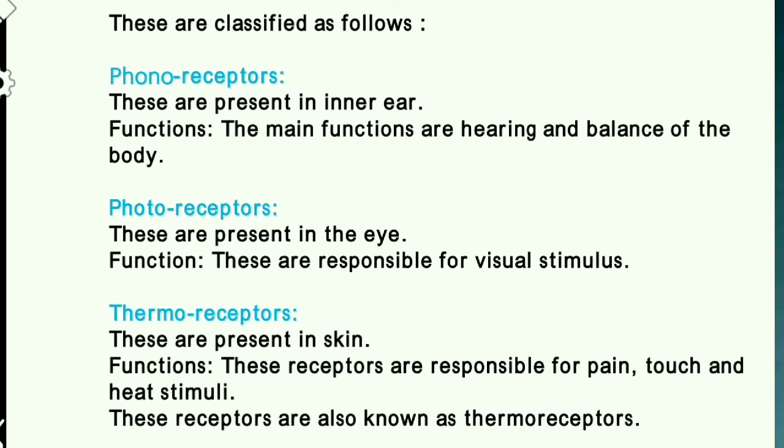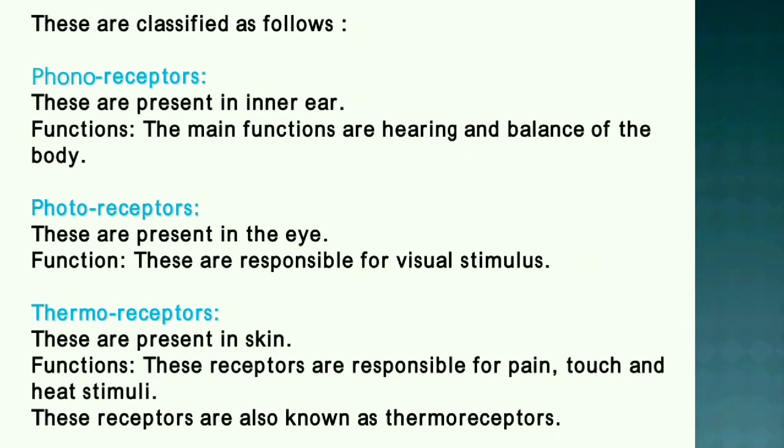These are classified as phonoreceptors, which are present in the ear, and their main functions are hearing and balance of the body. Photoreceptors are present in the eye and are responsible for visual stimulus.